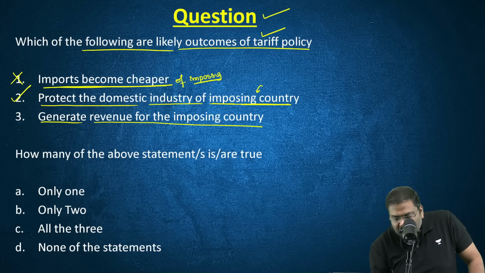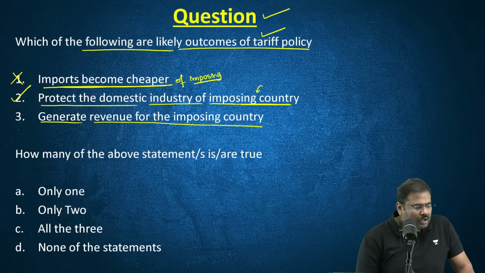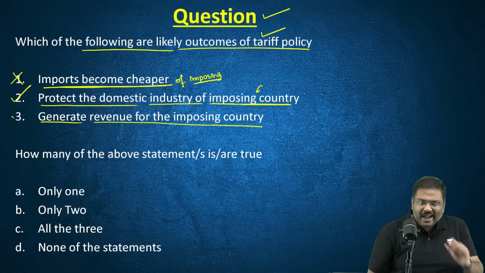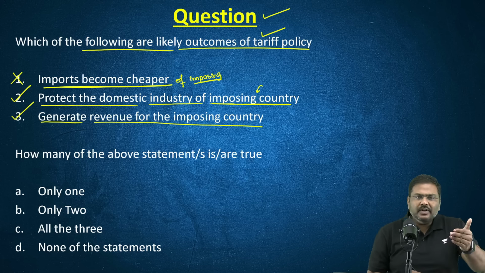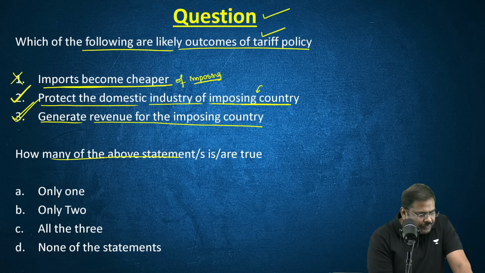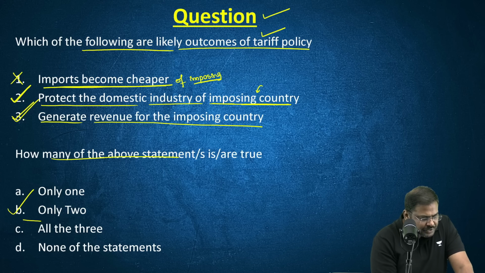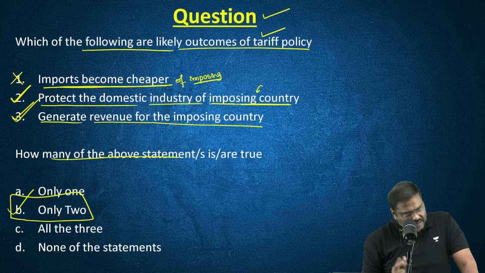Generate revenue for the imposing country. How so? When the government imposes taxes, it will collect the taxes. So, government tax receipts will balloon. And that is true, by the way. So, second and third are true. How many of the above statements is or are true? Right option for the question will be option B. Only two of the statements are correct.